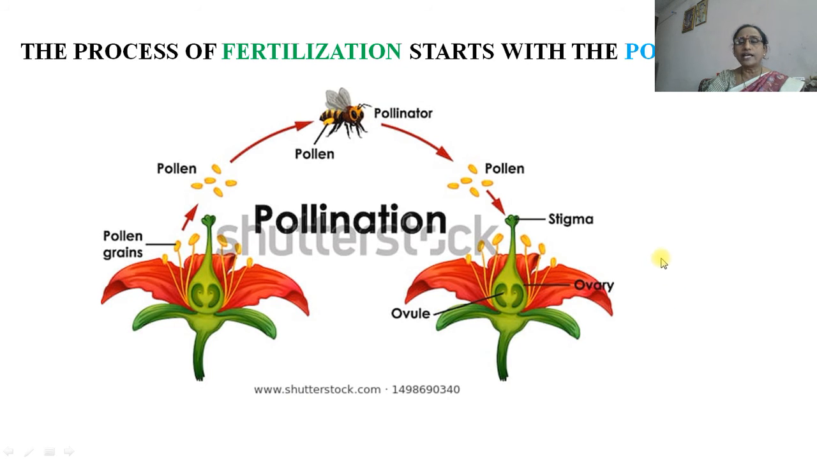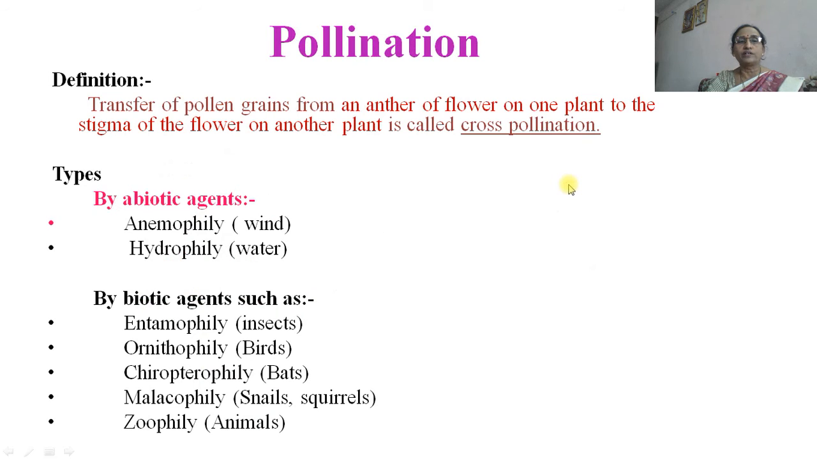Then the third and very important process of fertilization is pollination. Pollination is nothing but the transfer of pollen grains from anthers to the stigma in the same flower or in another flower. There are 2 types of pollination. One is self pollination and another is cross pollination. And there are types of pollination on the basis of agents. That is biotic agents and abiotic agents, that is anemophily by wind and hydrophily by water.